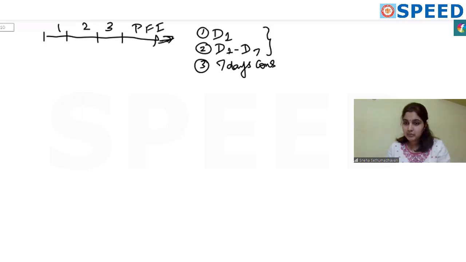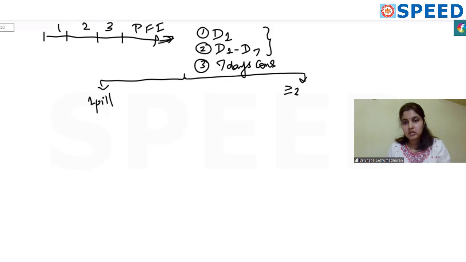So keeping these 3 points in mind, let's look at how missed pills are managed. Broadly, you can divide it into missing 1 pill or missing 2 or more pills, either continuously or on different days. Suppose you miss 1 pill, or you start the first pill late by 1 day. For example, you're supposed to start it on Monday, but you remember it on Tuesday.